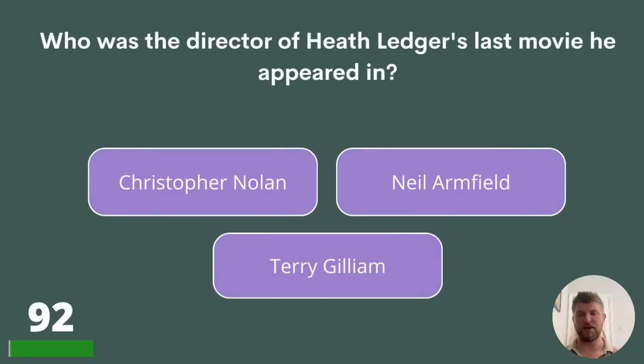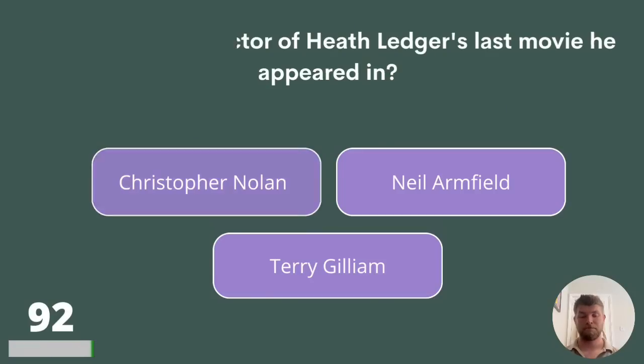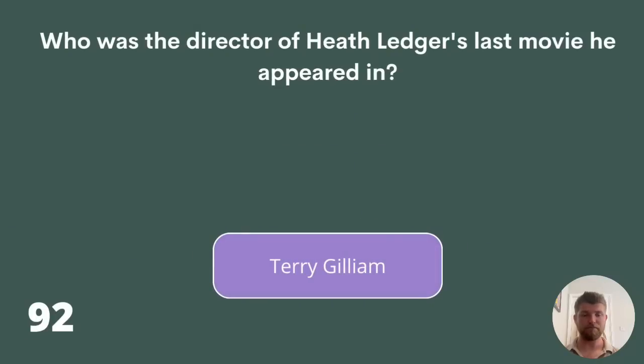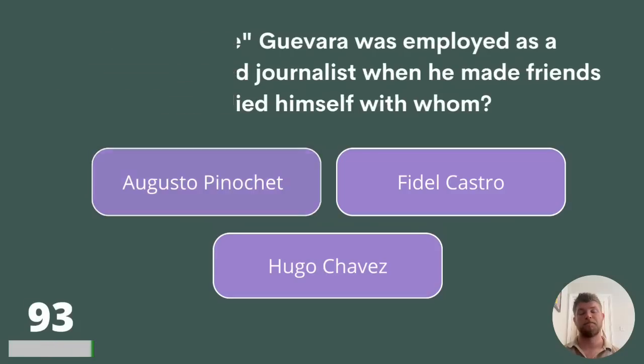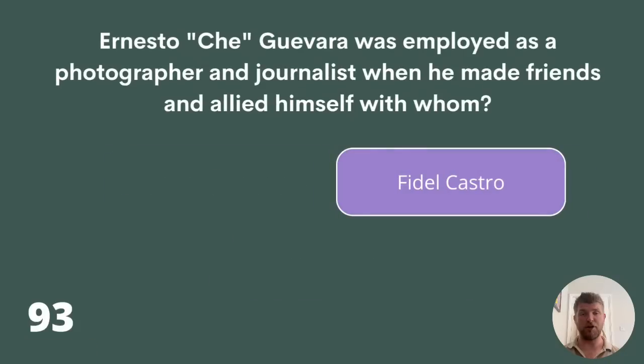Who was the director of Heath Ledger's last movie he appeared in? Christopher Nolan, Neil Armfield, or Terry Gilliam? The answer is Terry Gilliam, and it was The Imaginarium of Dr. Parnassus. Ernesto Che Guevara was employed as a photographer and journalist when he made friends and allied himself with whom? Augusto Pinochet, Fidel Castro, or Hugo Chavez? The answer is Fidel Castro.